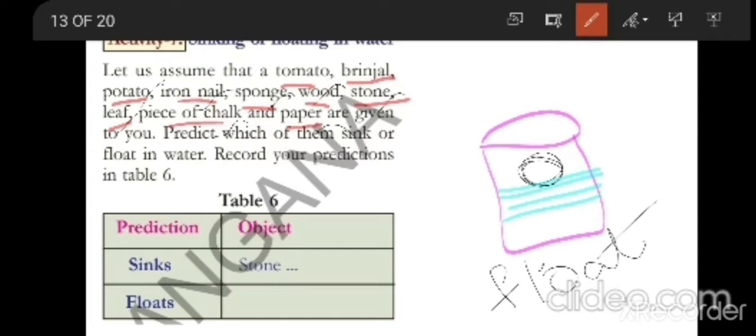So you have seen that some objects sink in the water and some objects float in the water. Why do some objects sink and why do some objects float?